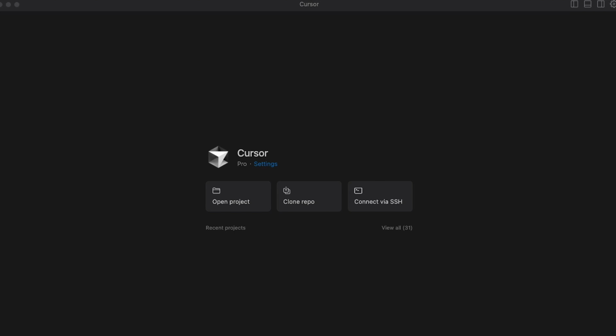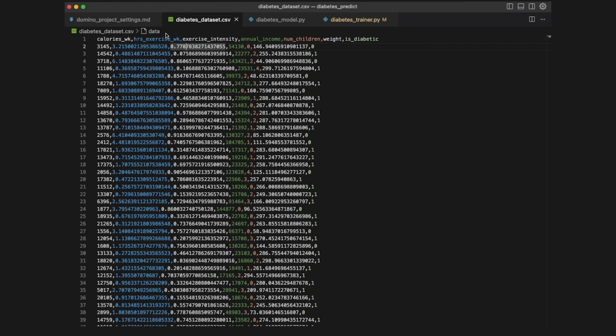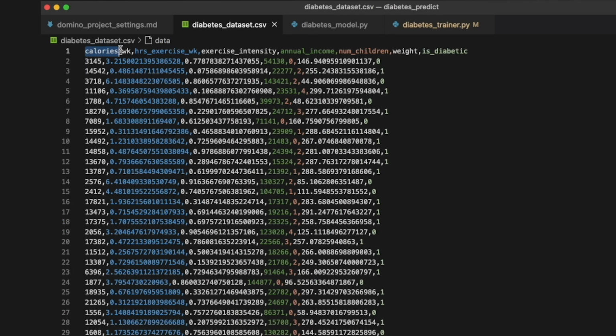I'd like to show you a cool example of using an MCP-enabled Domino. Here I'm going to show an example with my diabetes prediction machine learning project. We're going to work with a simple CSV dataset to train our classification model to predict diabetes with a simple set of features.